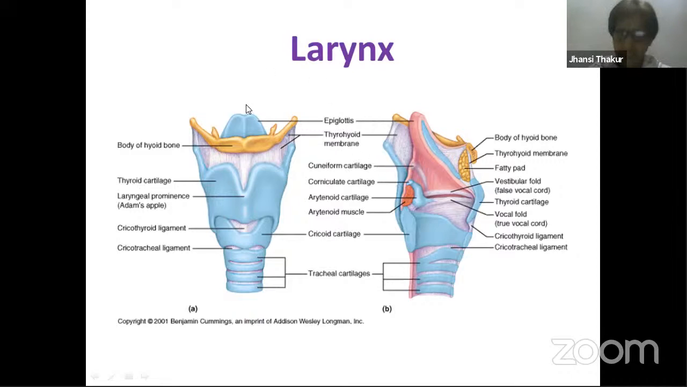Now, at this junction, you don't have to remember all these names. I just introduced you because you have them in the second year. So the larynx is made up of 6 cartilages, out of which 3 are paired. All these cartilages are made up of hyaline cartilage.